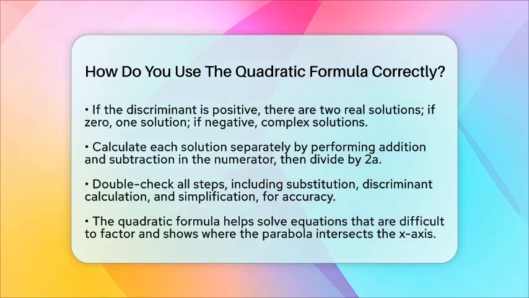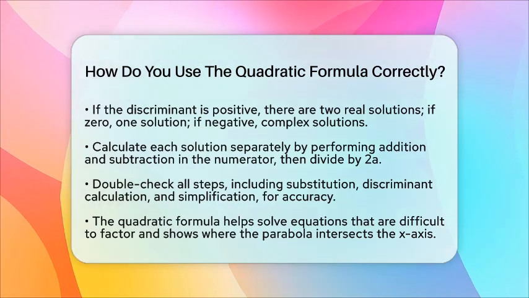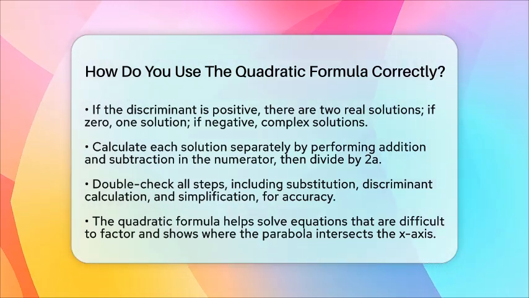Write out each answer separately. For the first, 5 plus 10.44 divided by 6, and for the second, 5 minus 10.44 divided by 6. Simplify each to get your solutions for x. These are the points where your parabola crosses the x-axis.